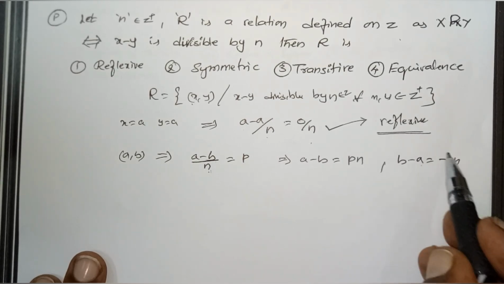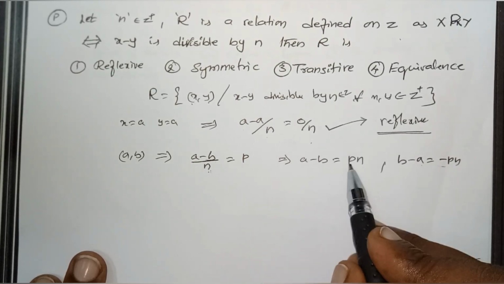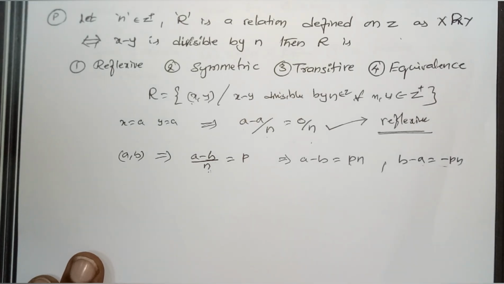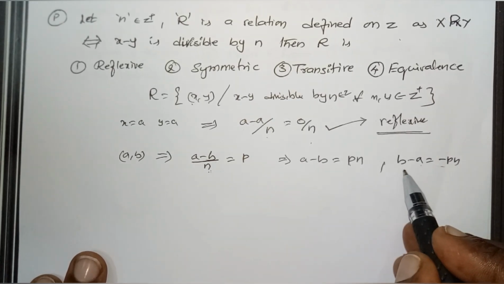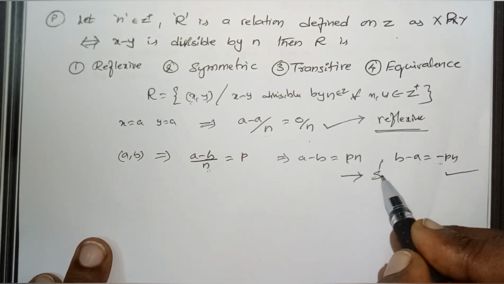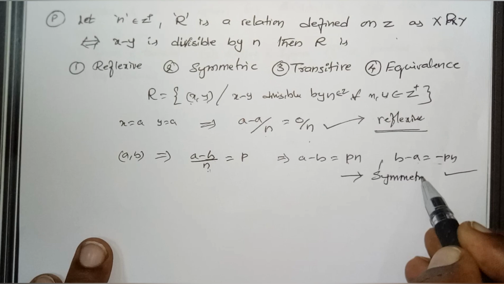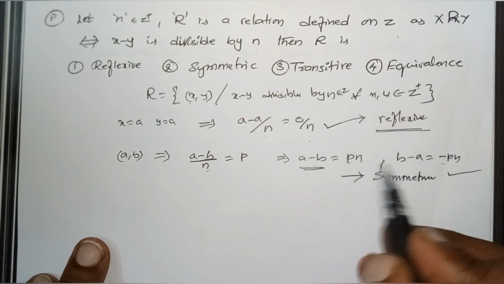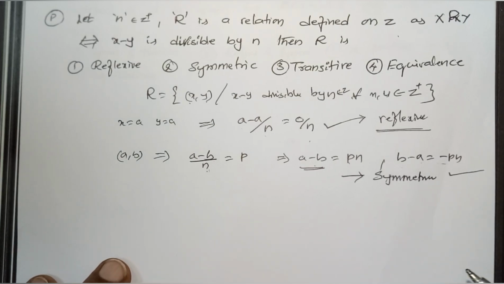When you divide by n, if you get an integer, then certainly it is also divisible by minus n. Is it clear? So here, you can consider it is symmetric. If A minus B is divisible by n, certainly B minus A is also divisible by n, where the values are opposite in sign.